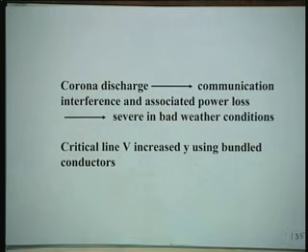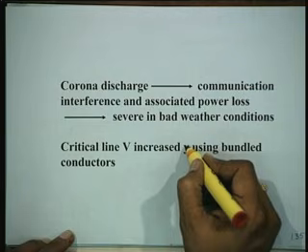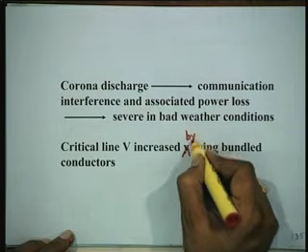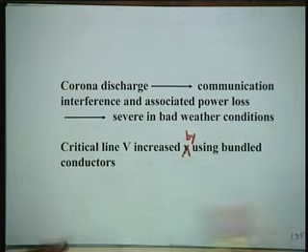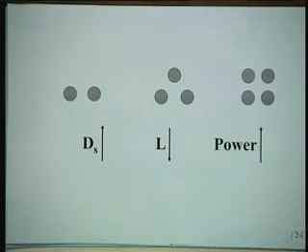Critical line voltage is increased by using bundle conductors, so it helps you in avoiding corona. Now, these are 3 types of bundle conductor.